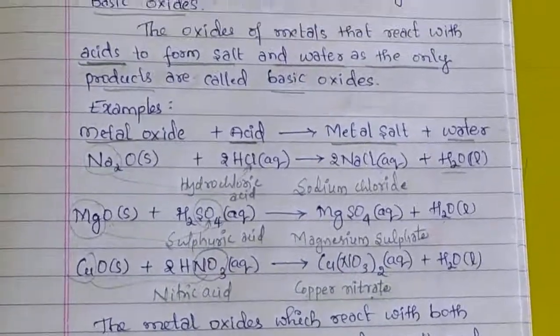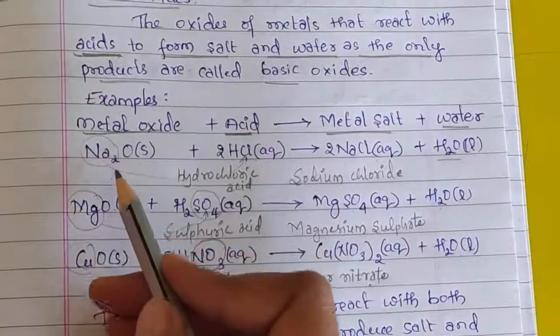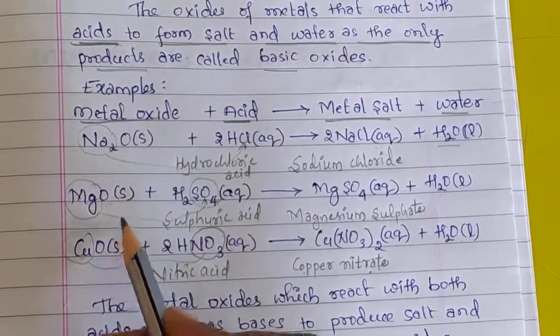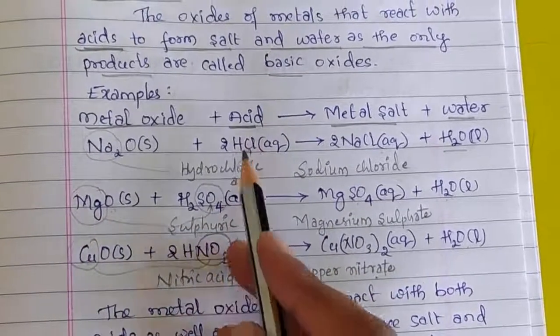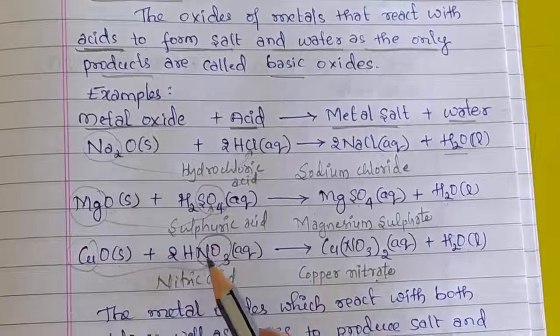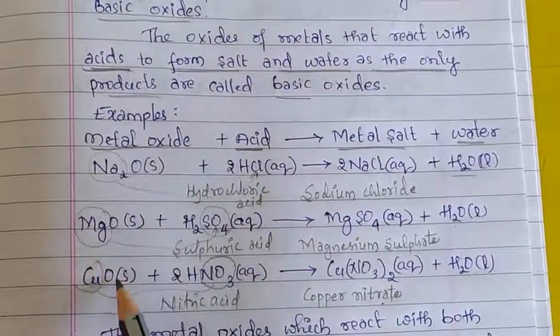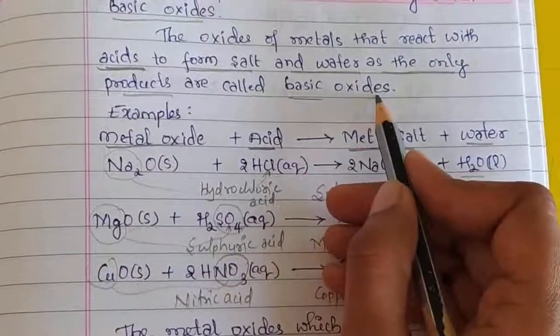Usually, all these metal oxides, that is sodium oxide, magnesium oxide, copper oxide, react only with acids to form metal salt and water. Therefore, all these metal oxides are known as basic oxides.